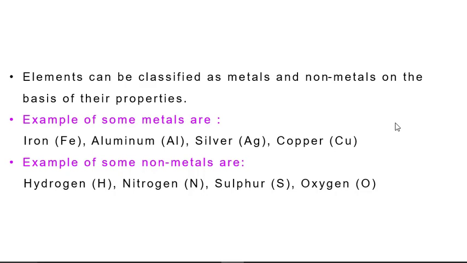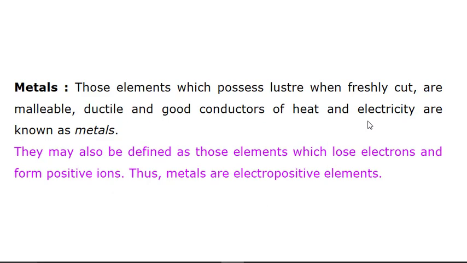Metalloids are those elements which show properties of both metal and non-metal. But here we are discussing metals and non-metals. They are nothing but elements only. So elements we have classified as metals and non-metals based on their physical and chemical properties. Metals are those elements which possess luster when freshly cut, are malleable, ductile, and good conductors of heat and electricity. They are known as metals.